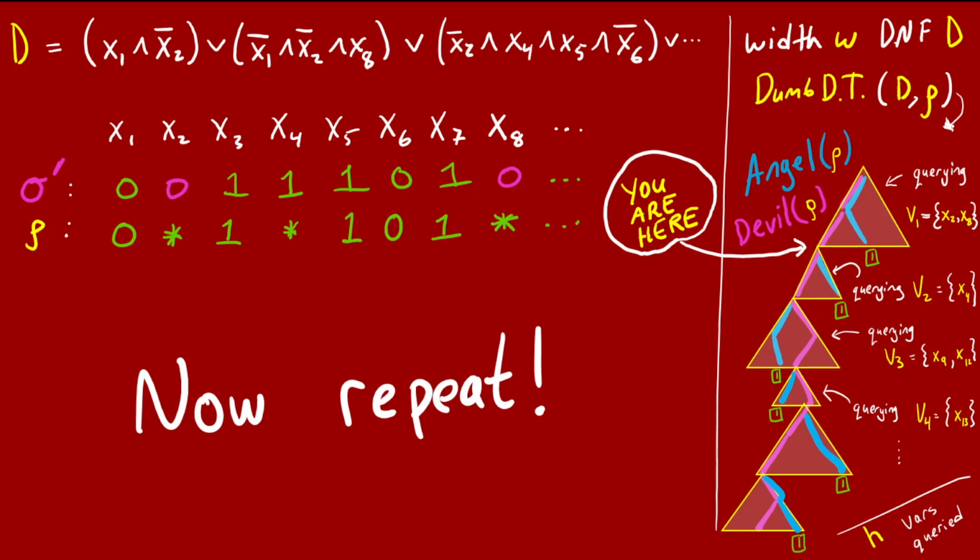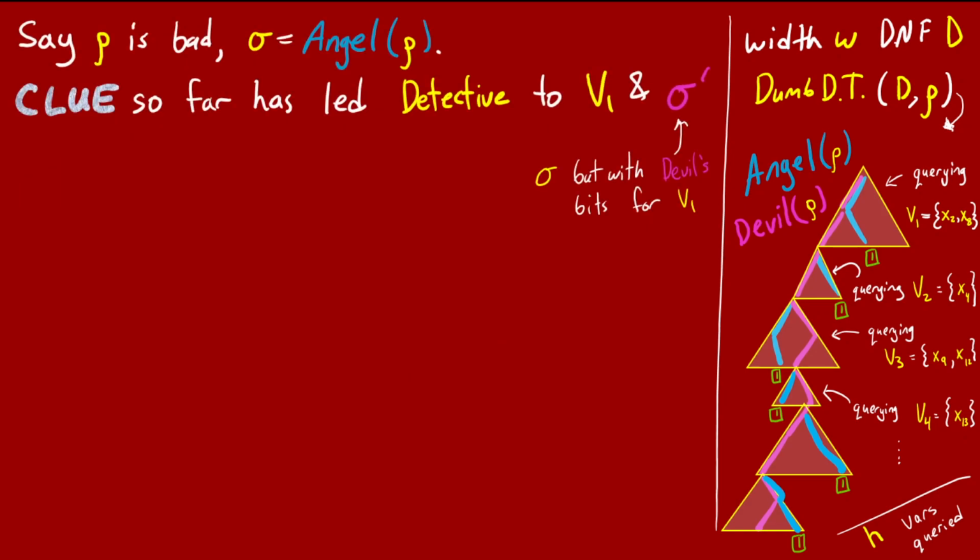This sigma prime is kind of a hybrid between the original angel restriction sigma and the devil restriction. The detective is going to slowly morph the angel restriction into the devil restriction, all the while learning v1, then v2, then v3, etc. Once the detective has completely morphed sigma into the devil restriction, it will have learned h variables in the blocks v, and then the detective just has to change all of these variables to stars, and it will have recovered rho.